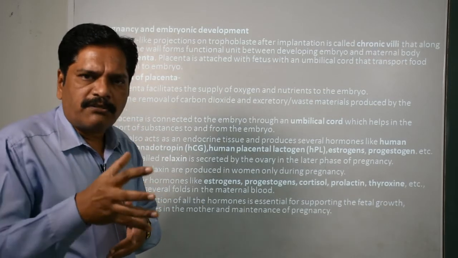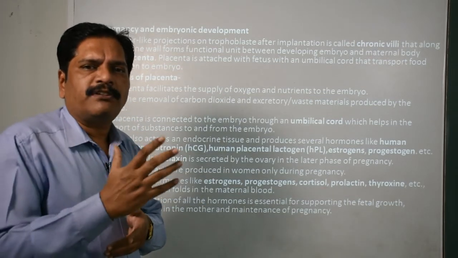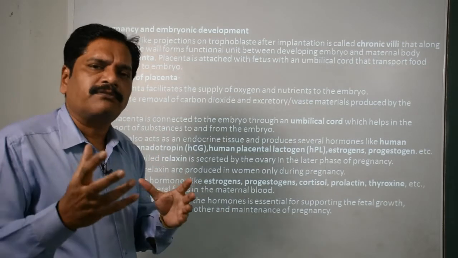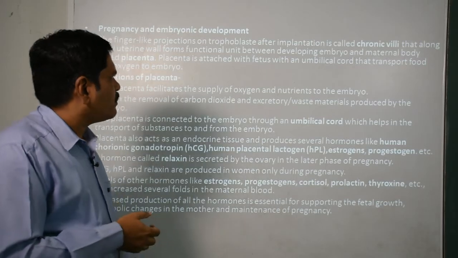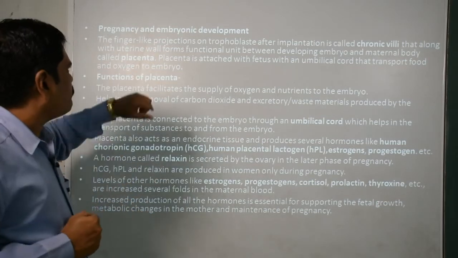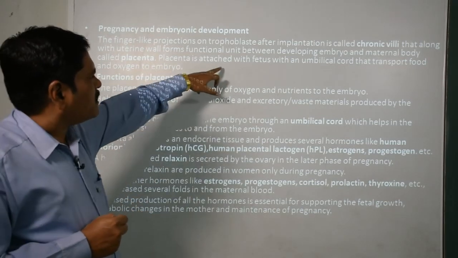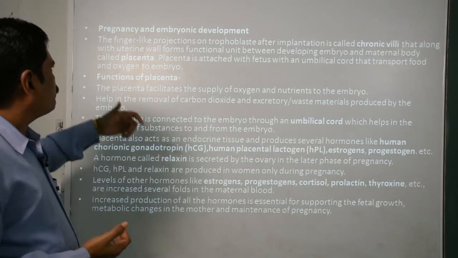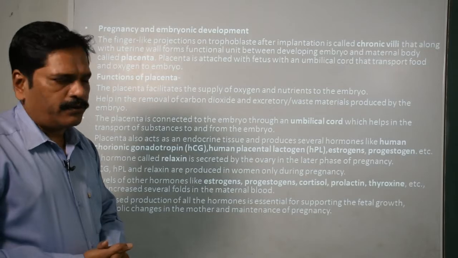Whatever material is exchanged with the growing fetus is exchanged with the help of this highly vascularized structure, called the placenta, okay.